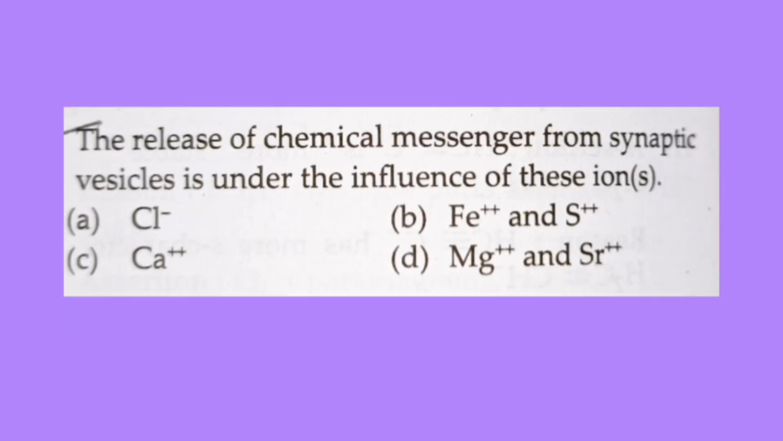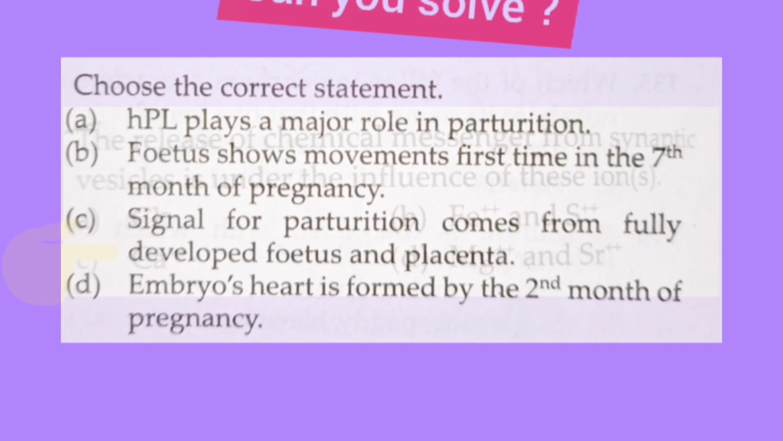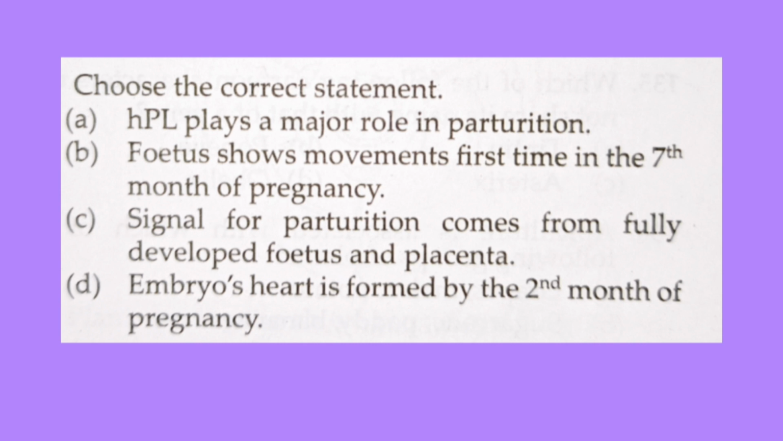And the last question is, the release of chemical messenger from synaptic vesicles is under the influence of which ions? So the correct answer is option C, that is calcium. Choose the correct statement. So the correct answer is option C, that is signal for parturition comes from fully developed fetus and placenta.